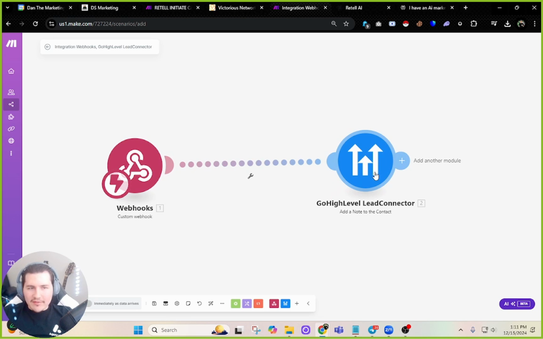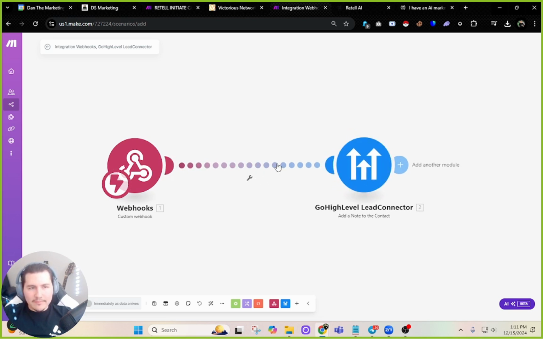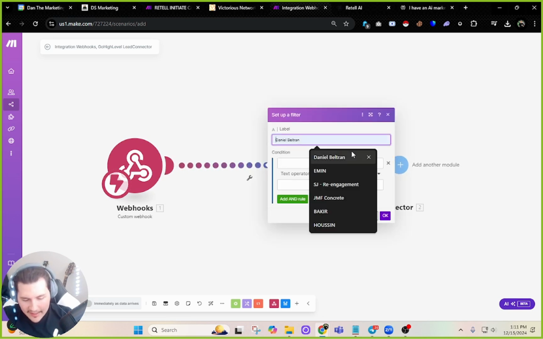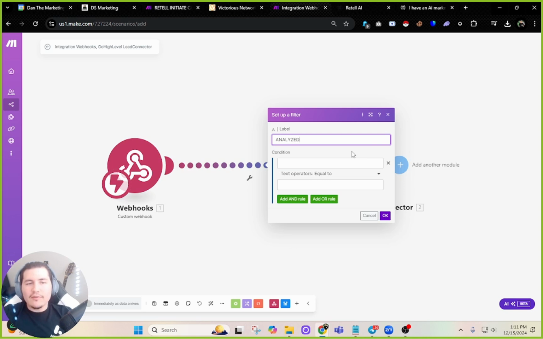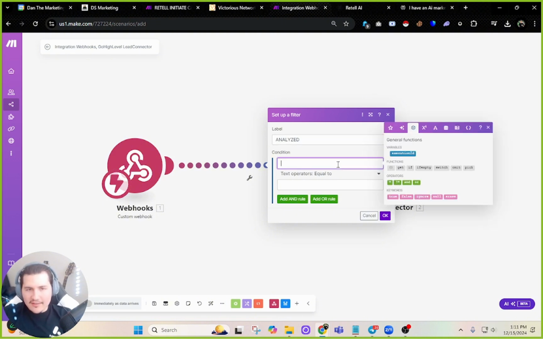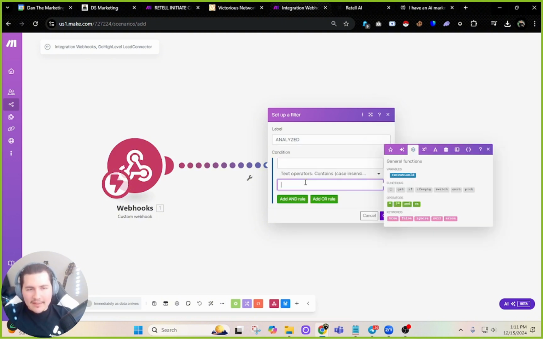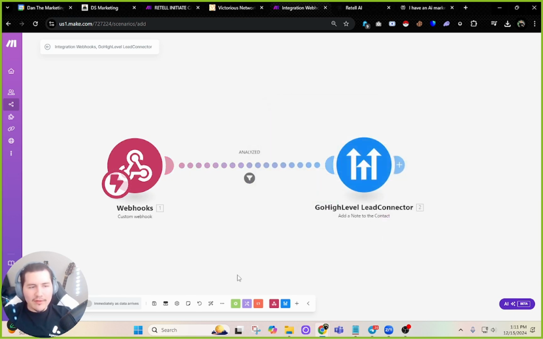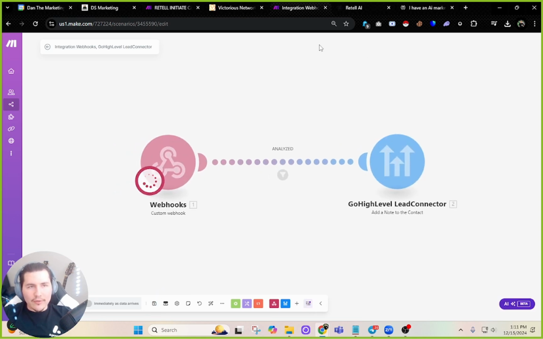There's still something we have to do. So I'm going to put something in here, a filter, and I'm going to say analyzed. So Retell is going to send a bunch of information to that webhook, but we only want to get information on the call that was analyzed. So it's got to contain the word analyze, and the condition will be sent from the webhook once we're done. So I'll show you what that looks like here. It's going to have an error, but that's normal. I'm just going to click run once really quick.